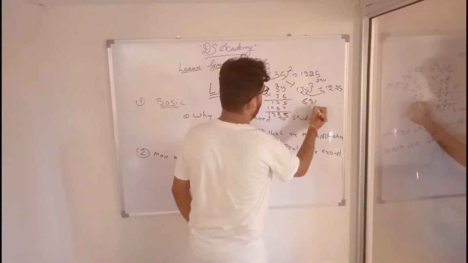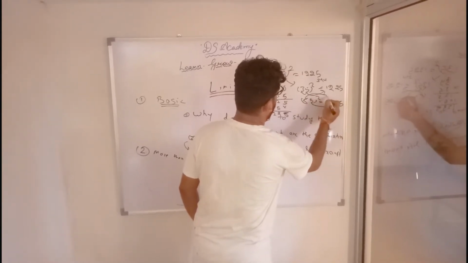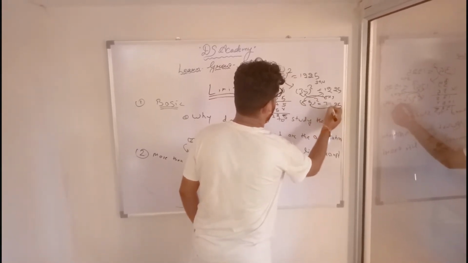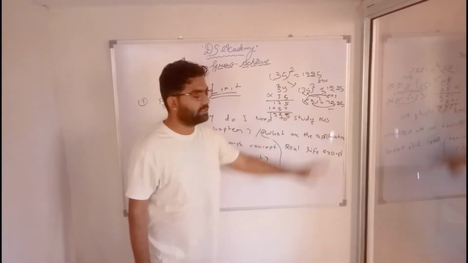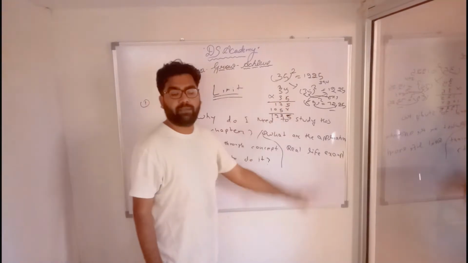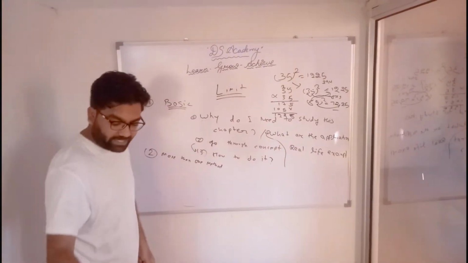Similarly, for 85 square: 5 square is 25, 8 into 9 is 72. So this is also one of the methods to solve the question. So you should have the ability to solve the questions with more than one method. For example, another example.